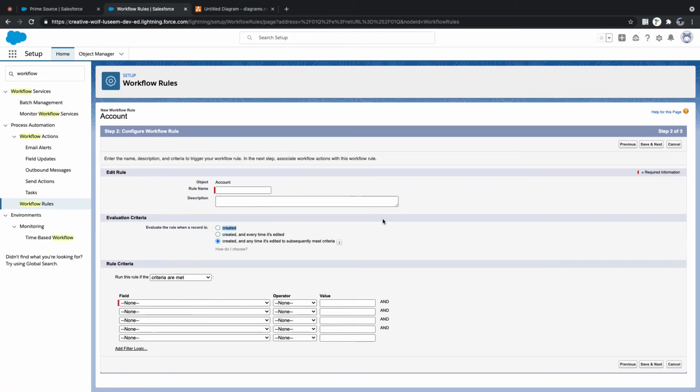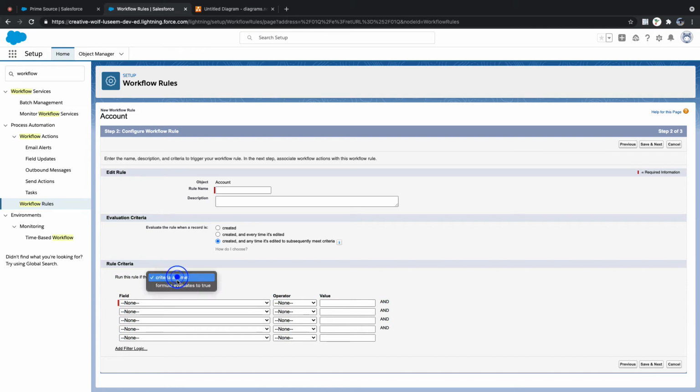What is this for? It's for the first time when you create it, and the second one is create and update. The third one is subsequently. What does it mean? Subsequently, it's like on and off. It should work and it should not work. The condition should become false to true always. And then what is this for? It's the conditions.